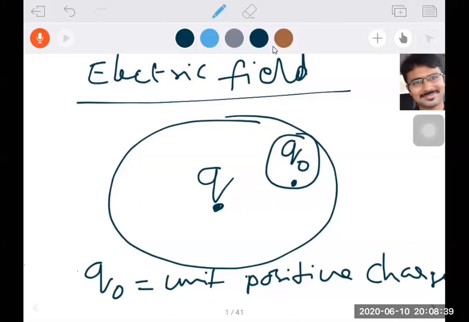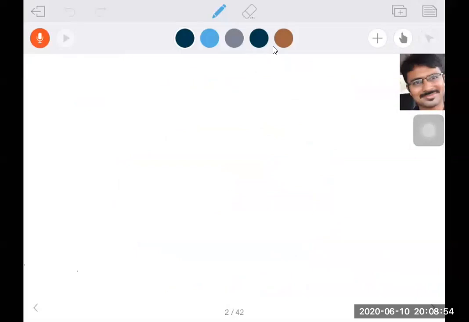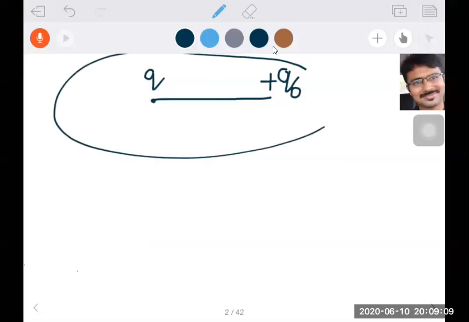So as it is placed in the space of this charge, what will happen? It is experiencing a force. Now what is the force experienced by this unit positive charge? You have to observe. This charge is Q. We imagine one unit positive test charge in the field of the charge created by Q. Now let us take the separation between them as R.